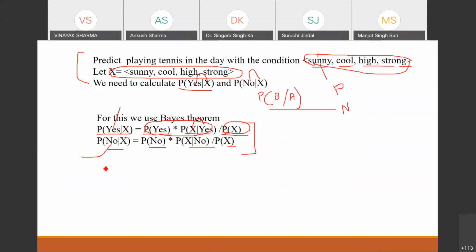If you have 3 classes, then you need 3 probabilities here. Okay, the probability of yes when X has happened, I need to calculate this one. In the second part, we need to calculate the probability of no when X has happened. So we can directly write, by using the theorem, probability of X given yes, multiplied by the probability of yes, divided by the probability of X. Similarly, for no, we can write it here.